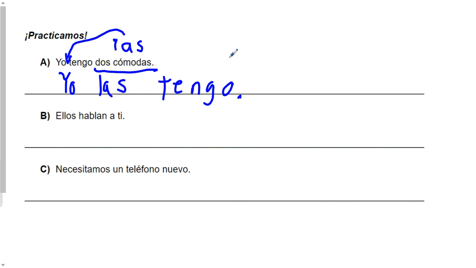This is the way that Spanish gets away with the word it or them. I have them, I have it. And that's why when a lot of you guys ask me how to translate it, I always have to ask you what the sentence is, because there isn't exactly a word for it. They do this thing instead.